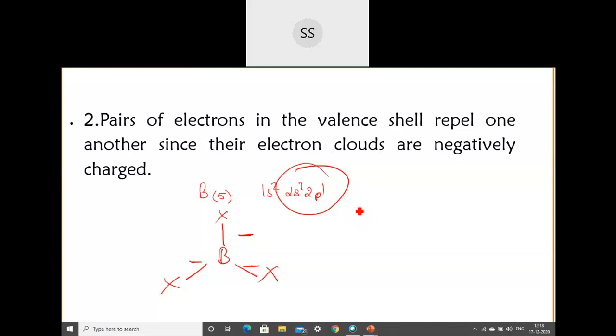Now the next postulate is linked to this one only. The second postulate and the third one are almost connected to each other. What does the second postulate say? That pairs of electrons in the valence shell repel one another. Why? Because their electron clouds are negatively charged. If negatively charged clouds are there, then how should we arrange them?